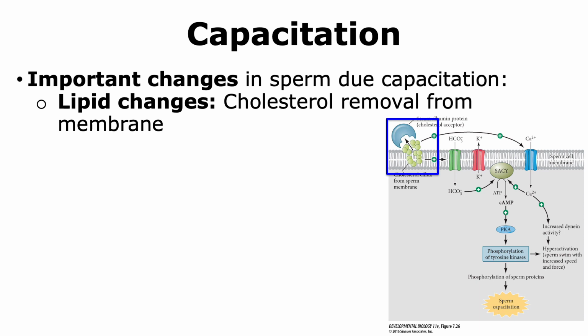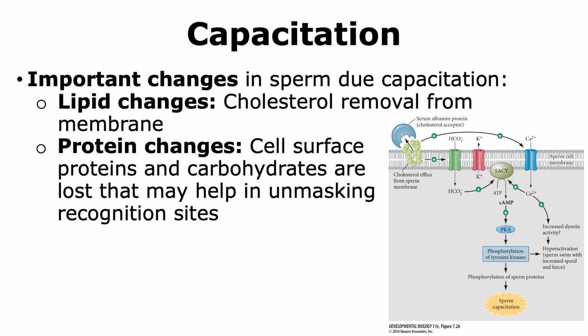And this is what is shown in the blue box in the figure, where you have proteins that are able to displace cholesterol from the plasma membrane of the sperm. There are also changes in the cell surface proteins and carbohydrates expression, and many of them are lost. And it is thought that this loss of cell surface proteins and carbohydrates helps in the unmasking of different recognition sites that are present on the sperm.